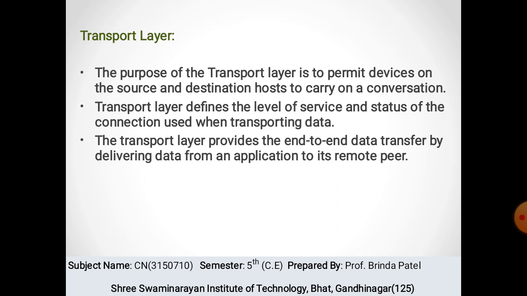So now, the transport layer. The purpose of the transport layer is to give authority to the devices on the source and destination host to transmit the conversation. The transport layer defines the level of service and status of the connection used when transmitting the data.